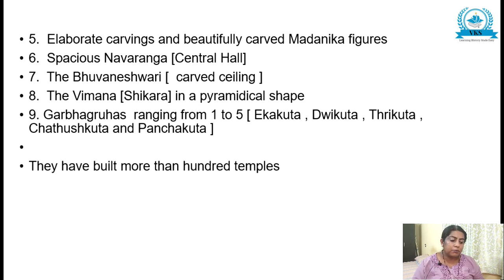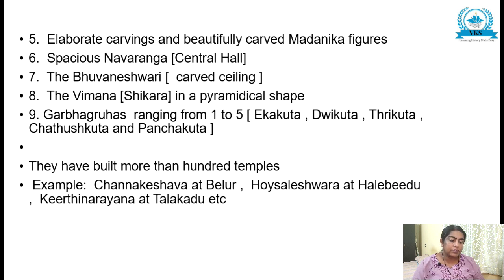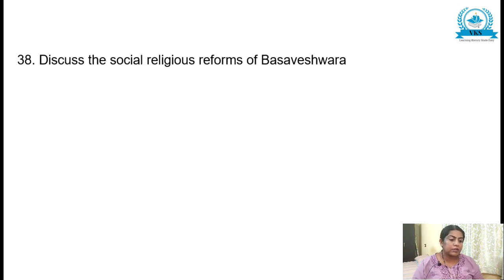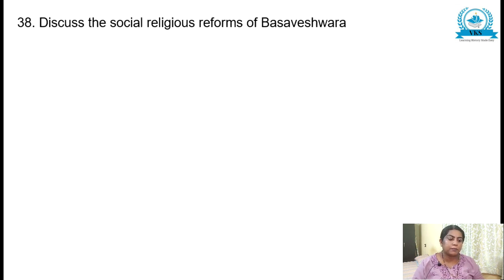Now, they have built more than 100 temples. Some examples you can write: Channakeshava at Beluru, Hoysaleshwara at Halebeedu, Kirtinarayana at Talakadu, etc. So this is how you write the 5-mark answer for Hoysala architecture.